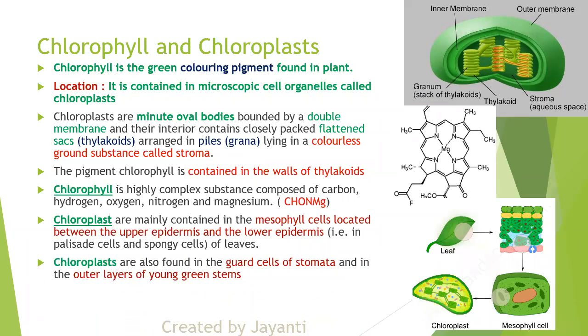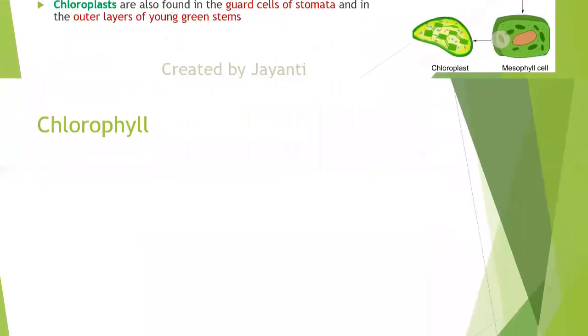For example, this is a leaf. If you look at a leaf under a microscope, you see some cells: the upper epidermis and lower epidermis, which we'll study later, and some palisade cells and spongy cells. Now you just try to view it.